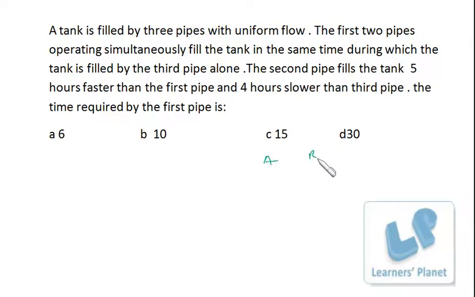So this is A, B and C. Here it is given the second pipe fills the tank 5 hours faster than the first pipe. I assume the first pipe takes X hours. Then obviously the second pipe will take X minus 5 hours, right? Because it is taking 5 hours faster, that means it will take 5 hours less than pipe A, and it is 4 hours slower than the third, so the third will take X minus 9.